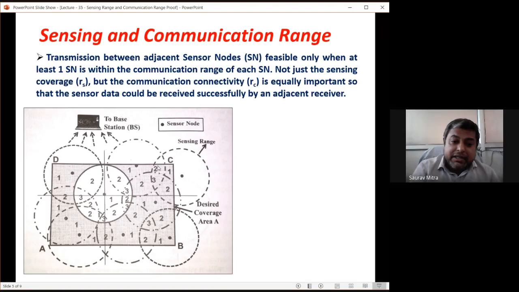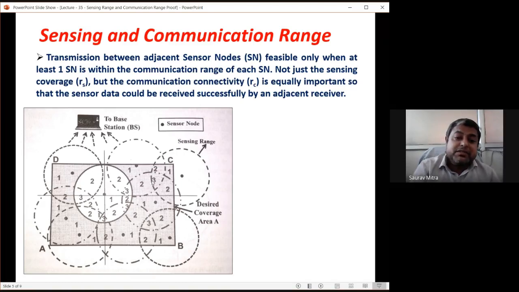So this part was left. If this sensor node was not there, this part just below C could have been unattended. This sensor node is mainly responsible for sensing this part. Otherwise, this part is sensed by 2 sensor nodes, so even if this node was not there, this part could have been sensed by this sensor node.